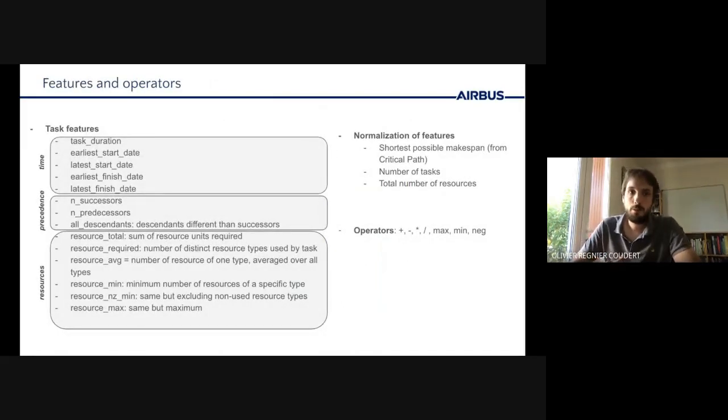In terms of features that can be used in a heuristic, we have three main categories. First, some features related to the time, like the task duration or earliest possible start, for example. We also have features related to the precedence graph, like the number of successors or the number of predecessors of a given task. And finally, we have features related to the resources, like the total number of resource units required by a task, or the number of distinct resource types, for example. All features are normalized in order to ensure generalization of the heuristics. And finally, we have restricted ourselves to the use of those 7 basic operators to combine those features.